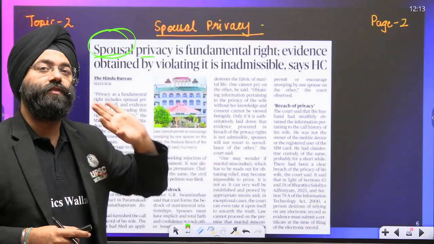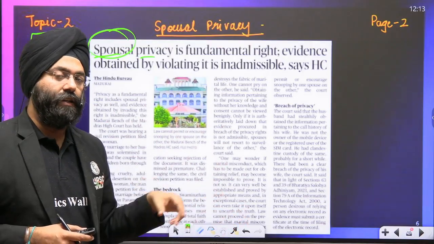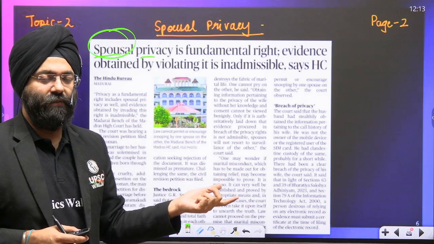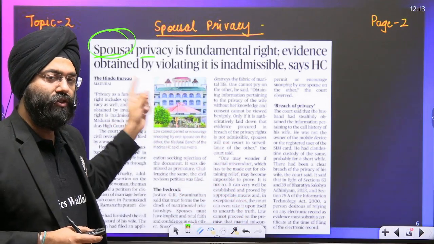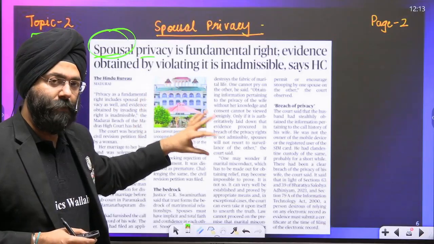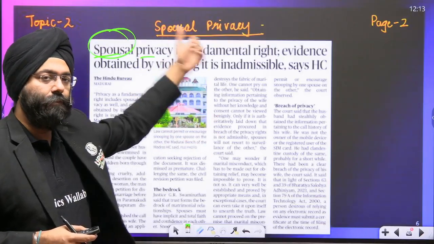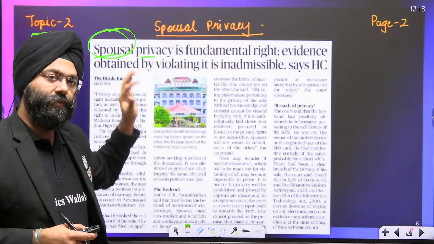The court says this will not be admissible because you have violated the rights of your wife. A similar case would be for the wife also, if the wife does it to the husband. So that is why it is not mentioned as wife's privacy, it is mentioned as spousal privacy. Many people will take it in the wrong way. But one should understand that though the case came where the woman had complained about her husband, this is for both man and woman.